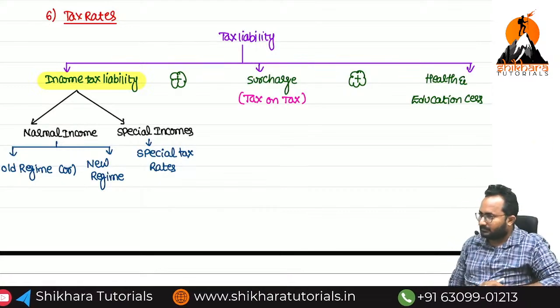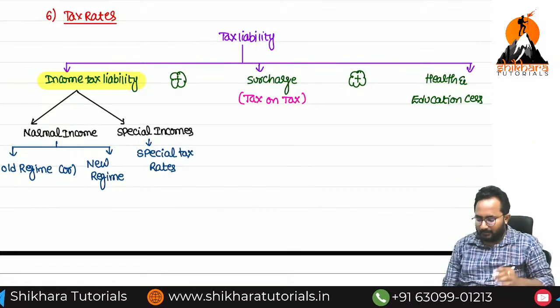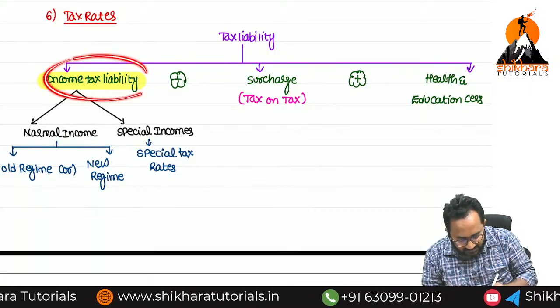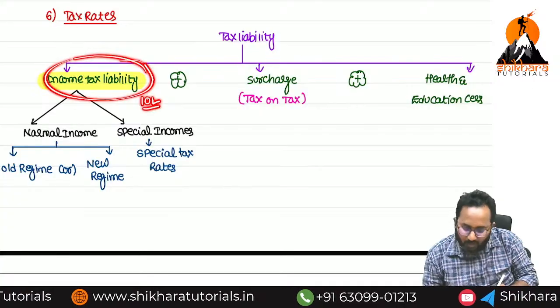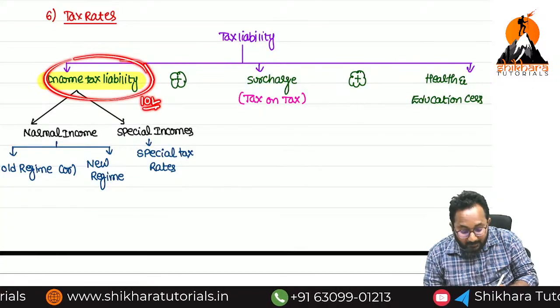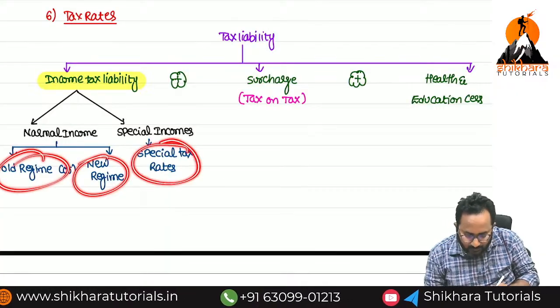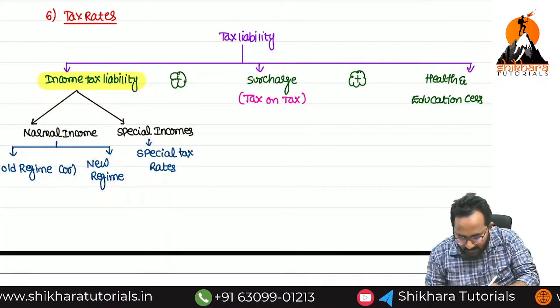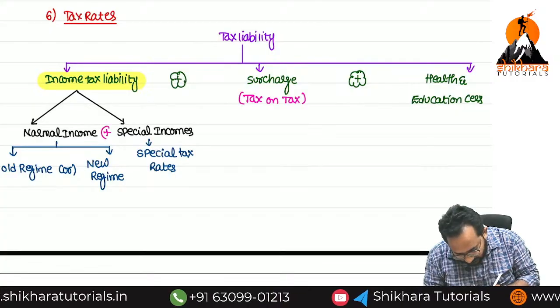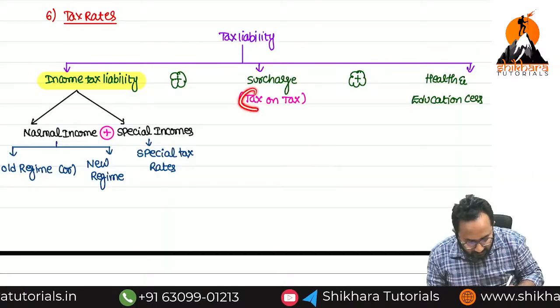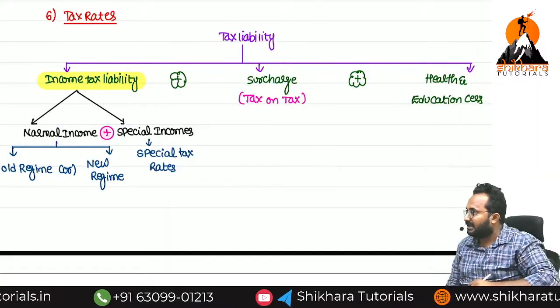Tax. Example, you calculated the income tax liability, that is 10 lakh you got. I am not talking about the income. After applying these tax rates, you got the income tax liability. How much, ma? On the 10 lakhs, you have to collect one more type of tax, that is surcharge.